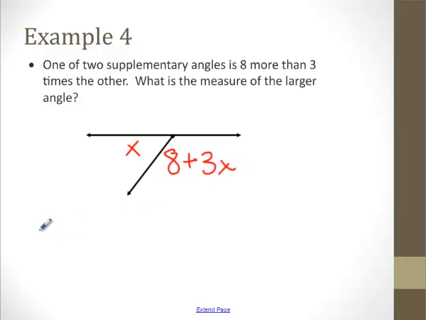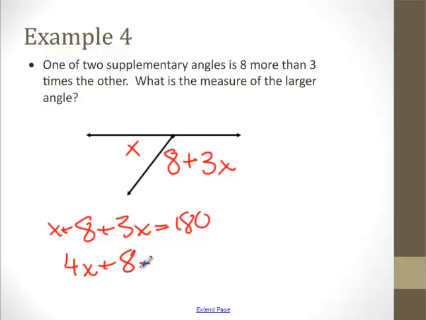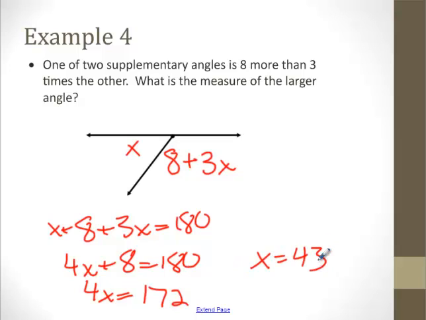Well, I know they add up to 180. So we add them up. Combine like terms again. Subtract, so you got 4x equals 172. And then you're going to take 172 and divide by 4. And I'm getting x is 43.